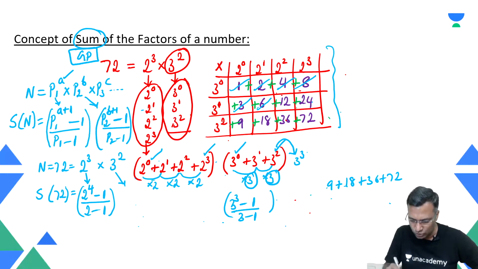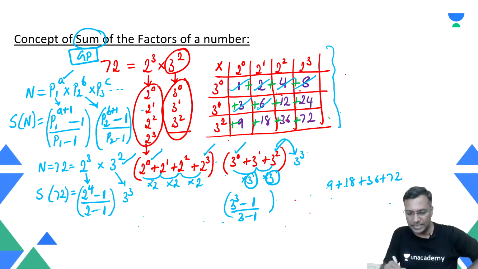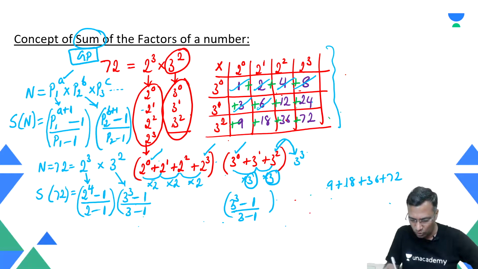You look at 3 power 2, write 3 power 3, because here you have 3 power 2. Simply write the next power: 3 power 3 minus 1 divided by 3 minus 1. Okay, can I simplify this? Of course you can simplify, no big deal.